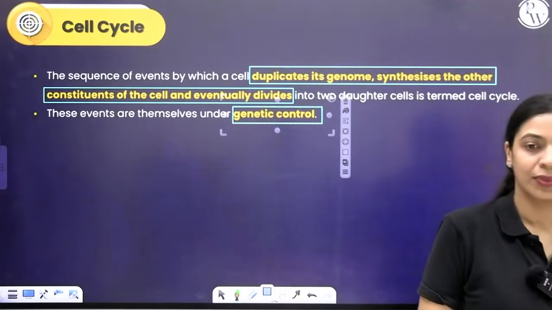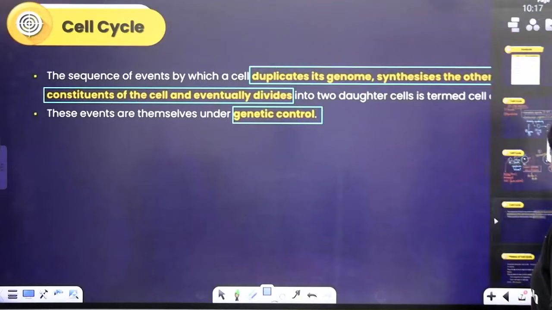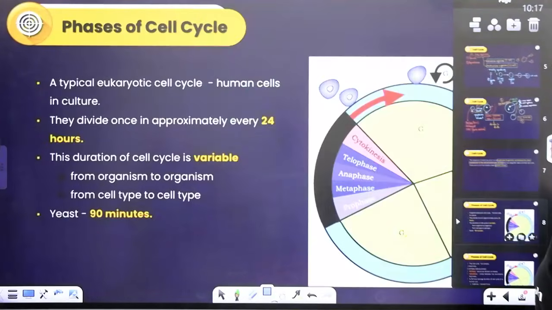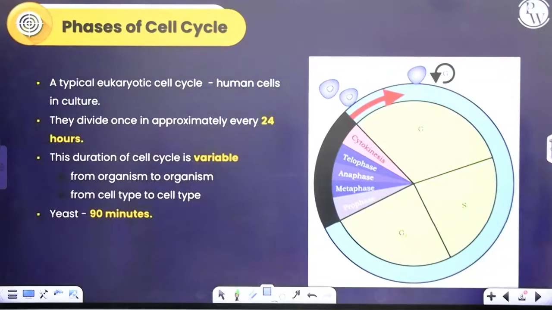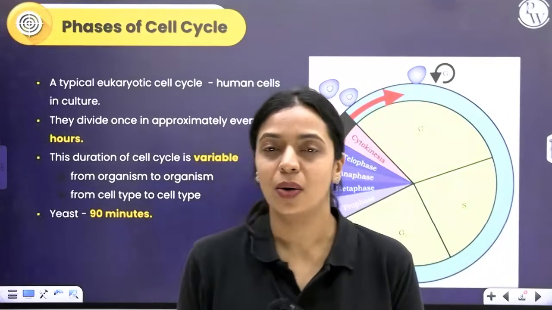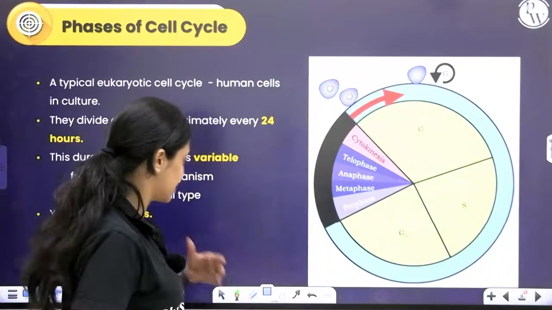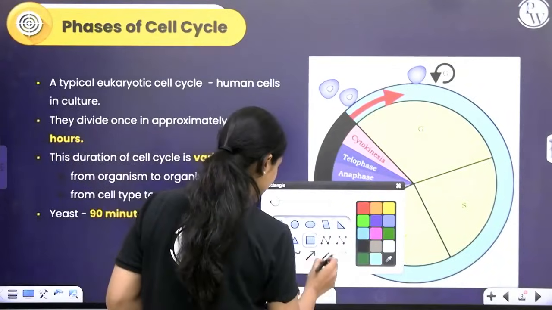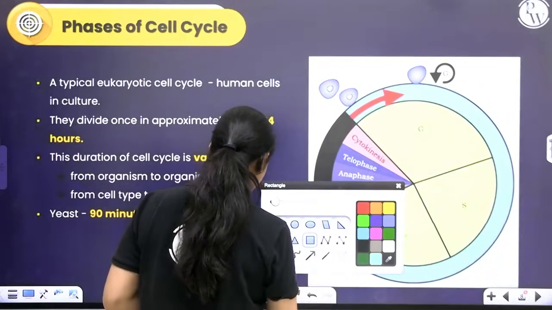All right, now let's talk about the different phases in the cell cycle. Similar to how I've already mentioned earlier, like how our life cycle has so many different phases, the cell cycle also has many phases. Okay, we'll learn about it.